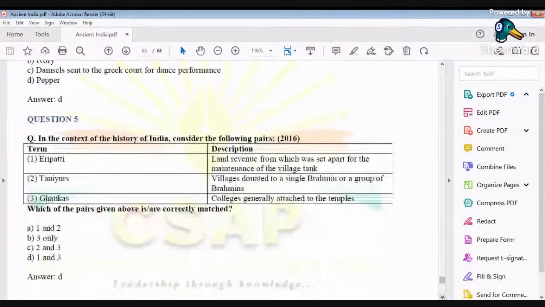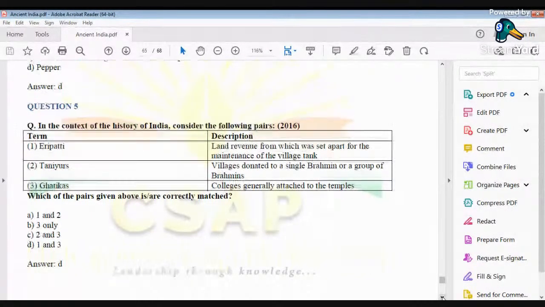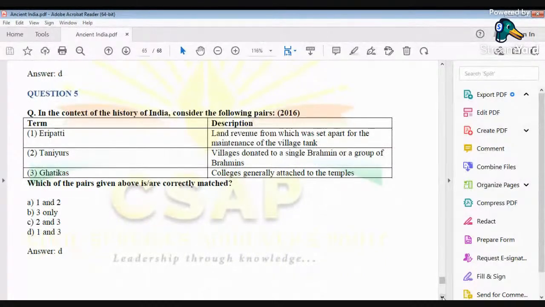Now, in the context of the history of India, consider the following pairs. Eripatti, Taniyurs, and Ghatikas. Eripatti, land revenue from which was set apart for the maintenance of the village tank. Taniyurs, villages donated to a single Brahmin or a group of Brahmins. Basically, they are talking about Brahmadeya, villages which were donated to the Brahmins.